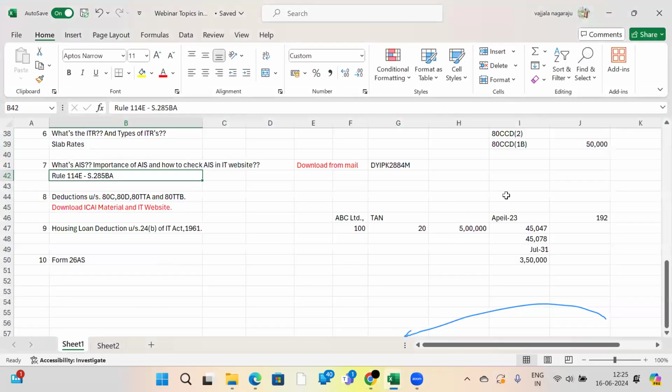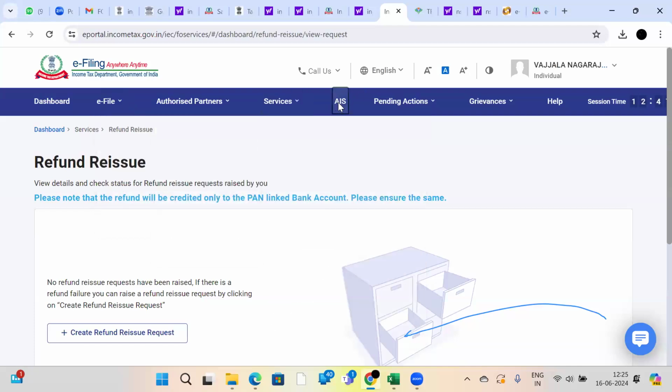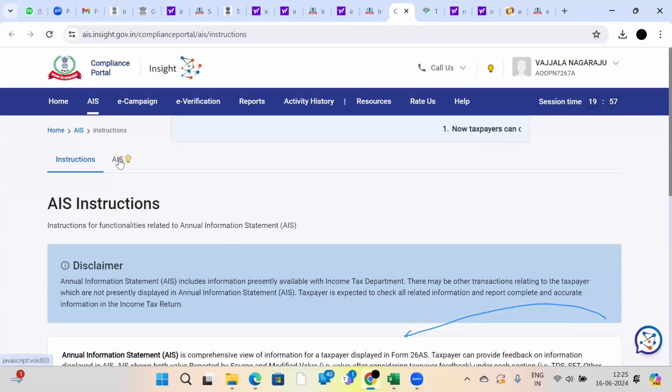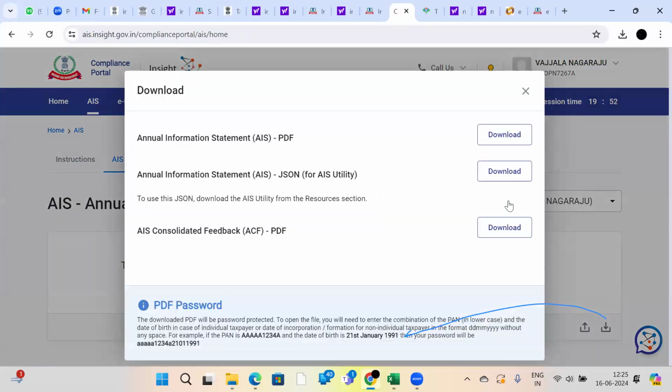That is what I am going to tell you. Nowadays, all taxpayers are worried about how their incomes are being revealed to each and every person. They are investing in mutual funds, doing fixed deposits, all these things. There is a form called AIS. If you log into your income tax website, see here, the e-File tab, there is AIS, Annual Information Statement. Select your financial year 23-24 and download your annual information statement.